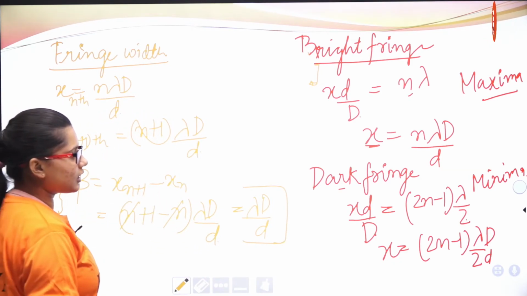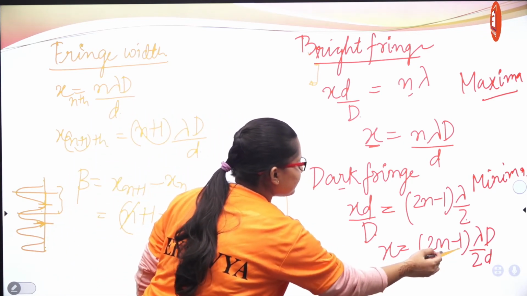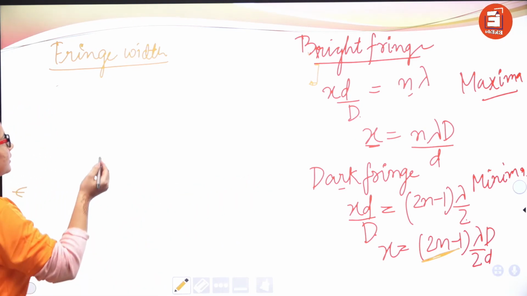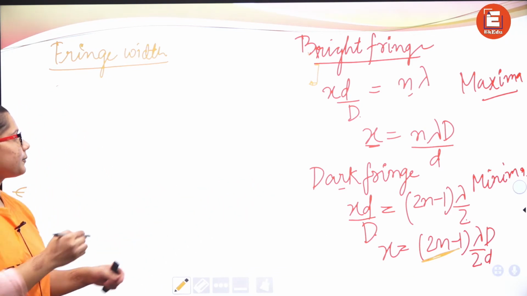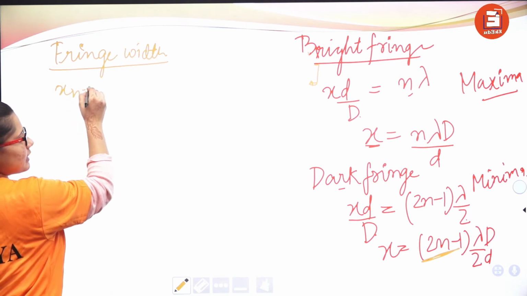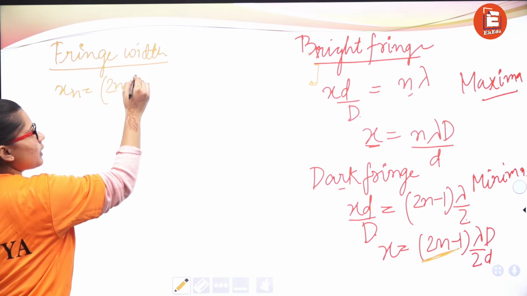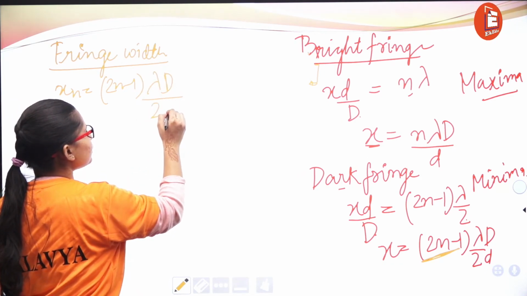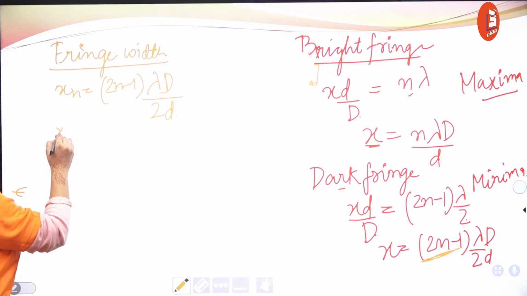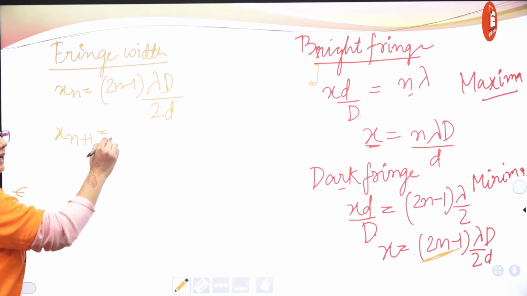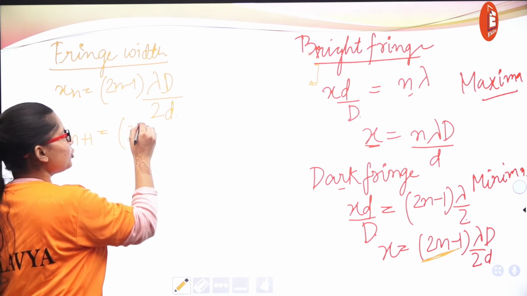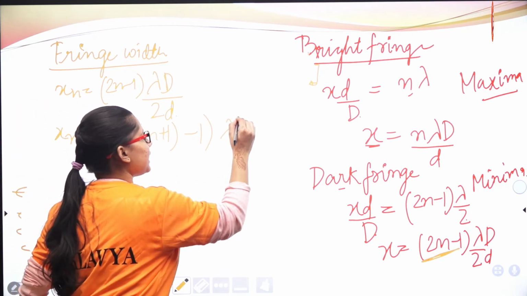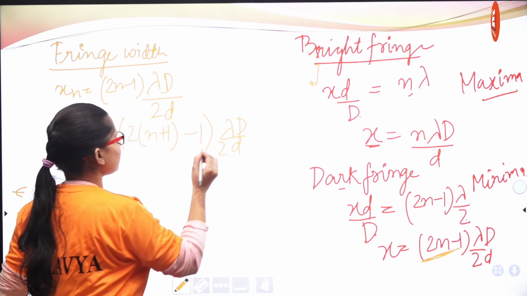Now, if you take dark fringes, what would be the fringe width? Is it the same or different? See, xn is (2n minus 1) lambda D upon 2d, and x(n plus 1) is (2n plus 1) lambda D by 2d.